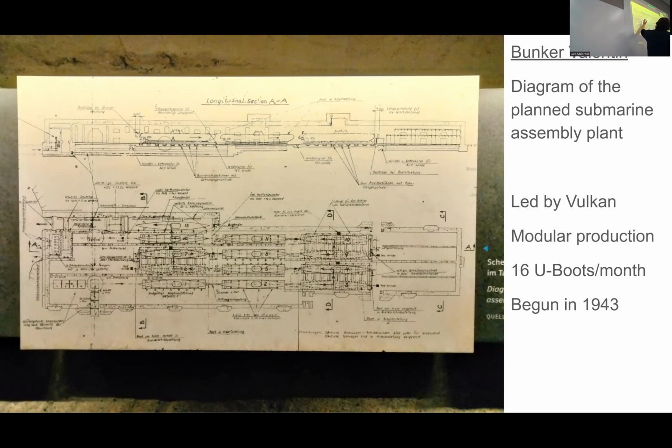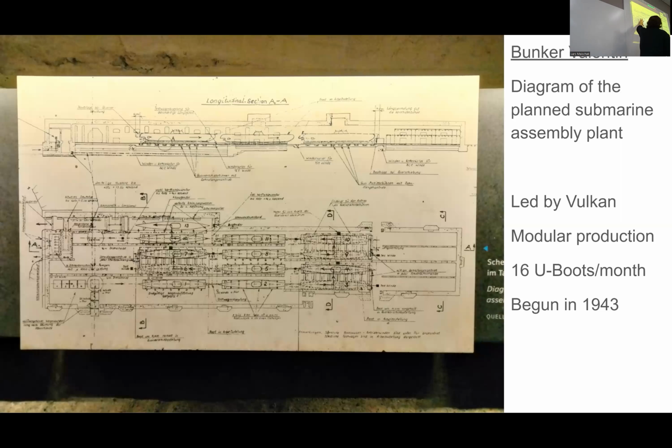So you have these 13 workstations where prefabricated component parts, modular, delivered by barge or rail, manufactured across Germany, will be brought together in a production flow system, which very much looks like a Fordist factory. And you know that Henry Ford was a big hero of the Nazis and vice versa.